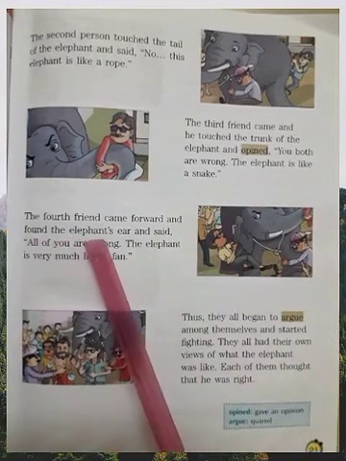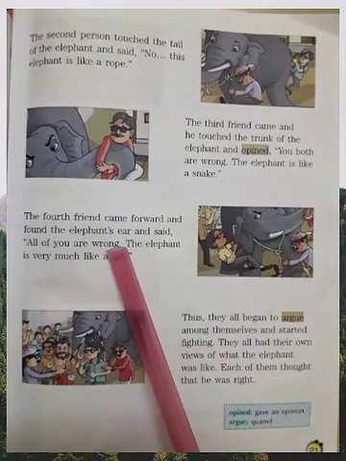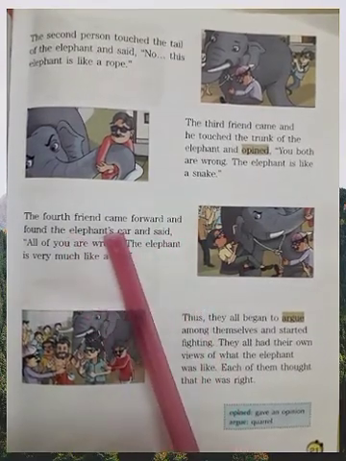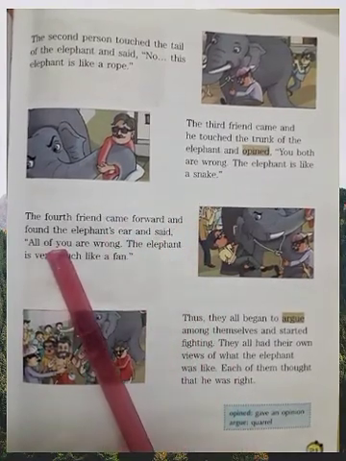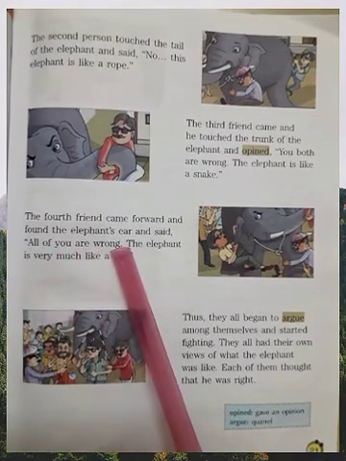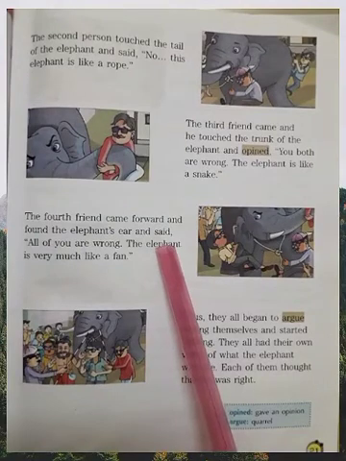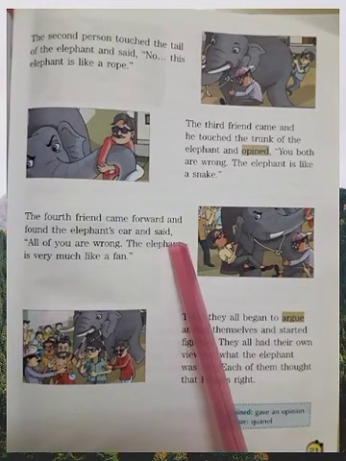The fourth friend came forward and found the elephant's ear and said, the elephant's ear, how does it look like? Imagine yourself. Yes.